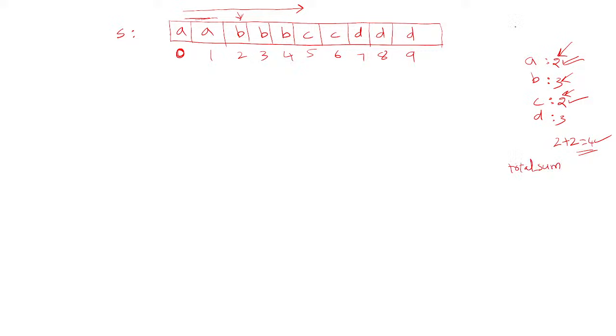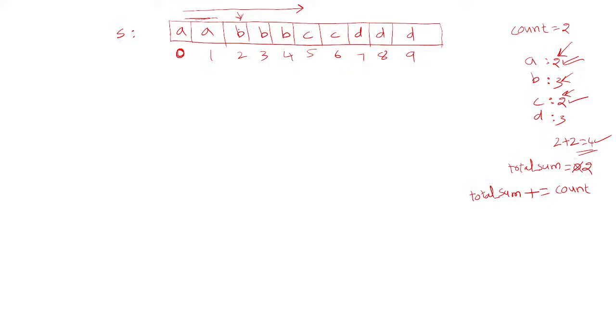Assume the count value of A is stored in a variable called count. Initially total sum is 0. If it is even, you add this count value to total sum. So total sum now becomes 2.